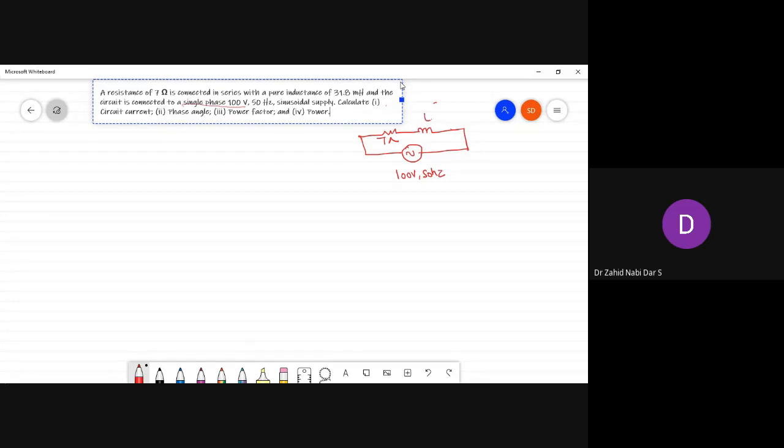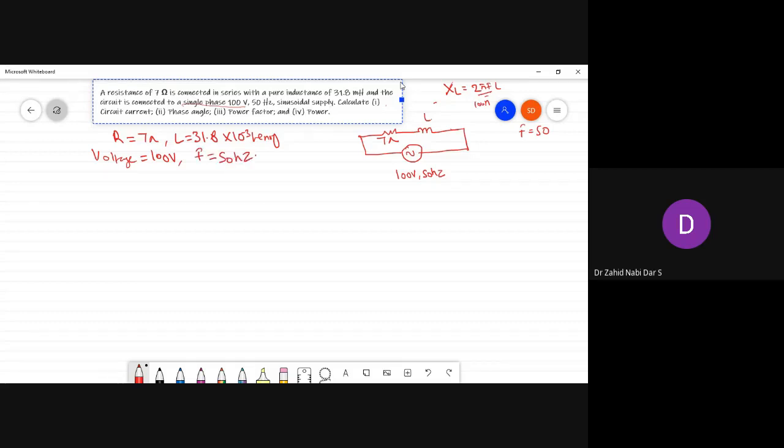is L. When we are representing it here, we are representing XL, so we will multiply 2 pi f into L. 2 pi f would be equal to 100 pi because the value of f is equal to 50. First you write down: R value is 7 ohm, L value is 31.8 into 10 power minus 3 henry. Then your voltage value is equal to 100 volts. Your frequency value would be equal to 50 hertz.